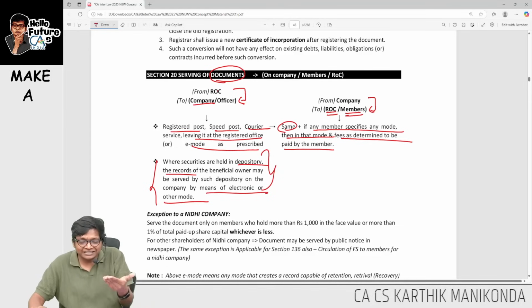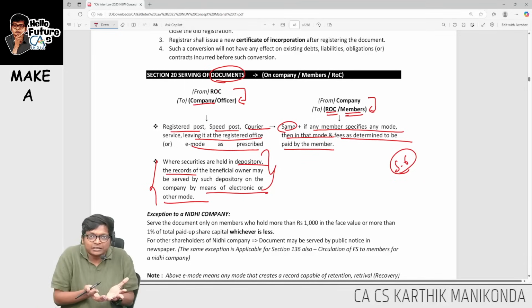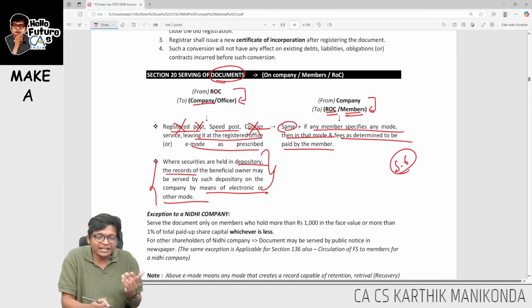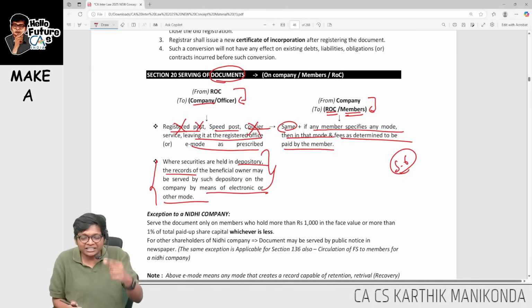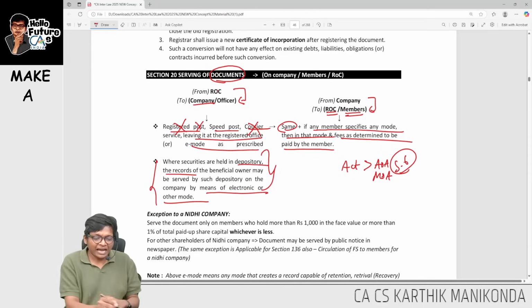Can I amend this? Yes, you can amend this, but it should not cross section 6. That means you can amend within this, but you can't remove. Registered post not applicable for my company, courier not applicable for my company, that you can't change, because the Act will override the AOA and MOA in section 6. So the Act is saying you have to allow speed post, allow courier.